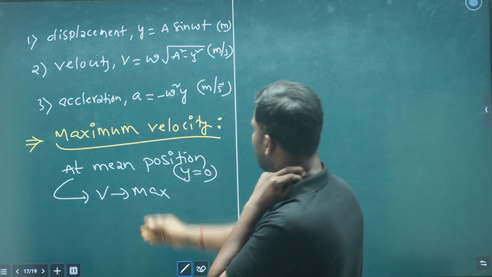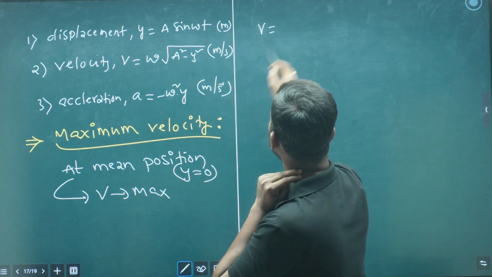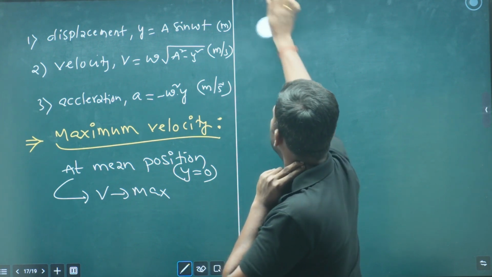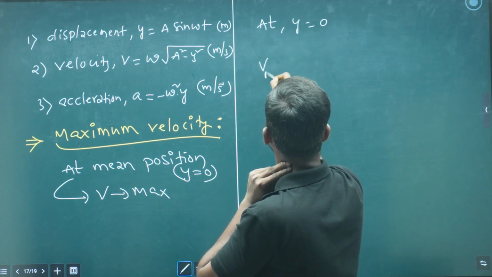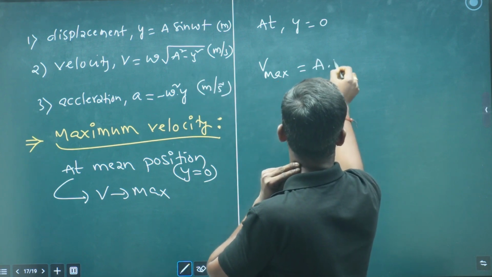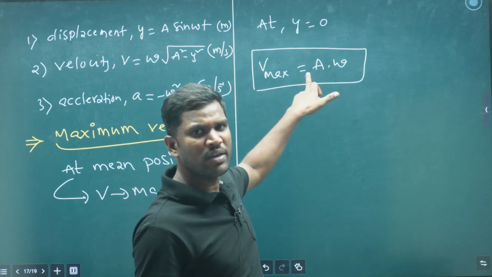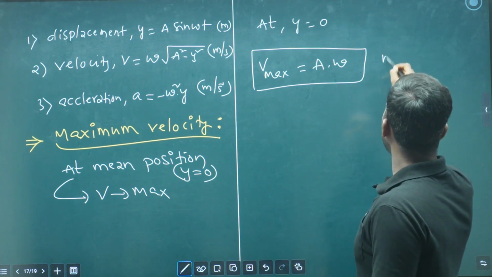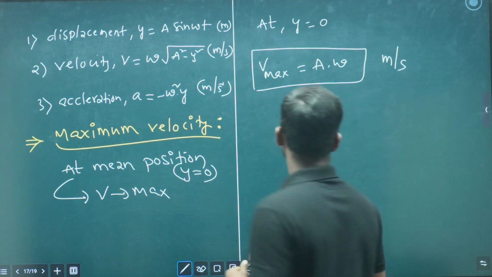So let us check the maximum velocity formula. In this formula, if we take the value of y as 0, then at y equal to 0 we get the maximum velocity, and the formula becomes a into omega, amplitude times omega. a is constant, and omega is also constant. So Vmax, the formula for maximum velocity, is amplitude into angular velocity.